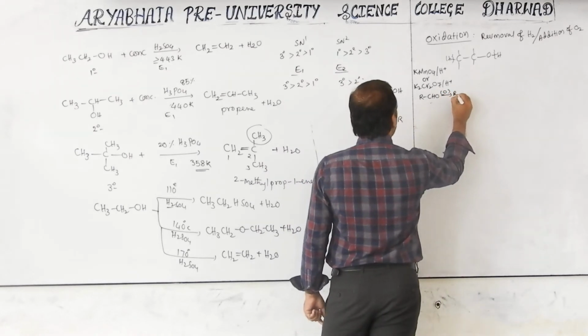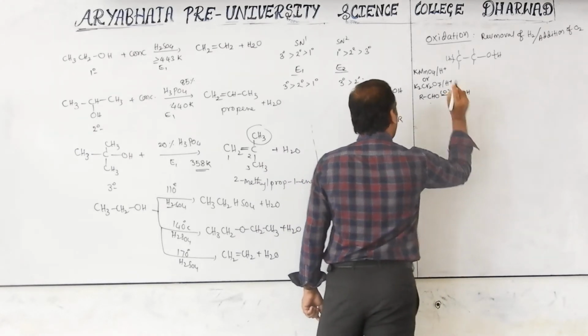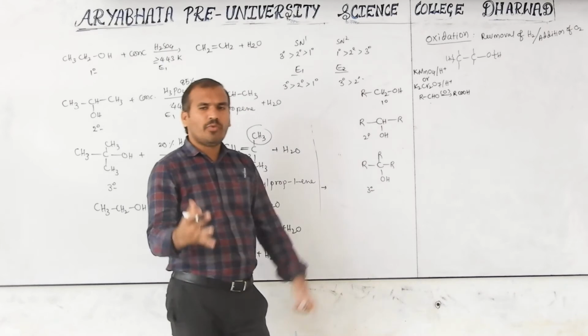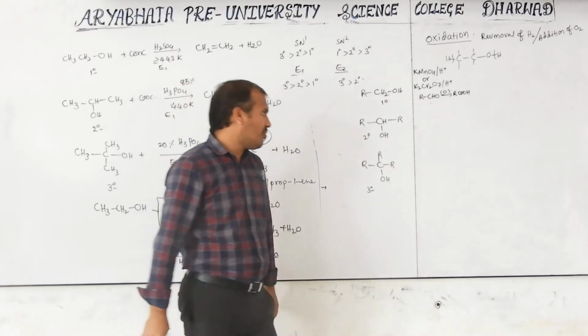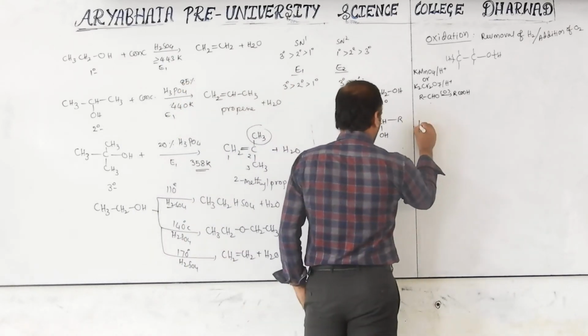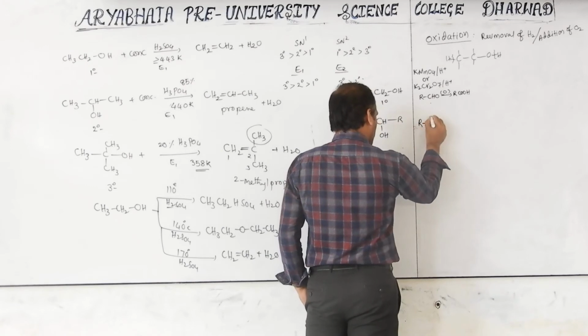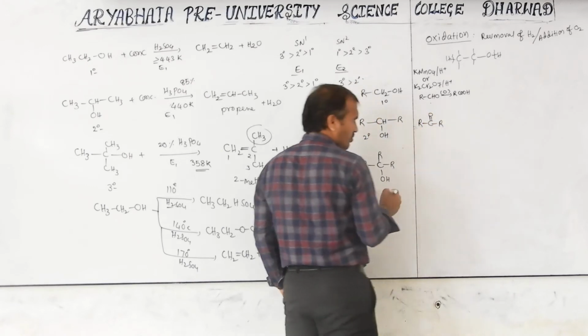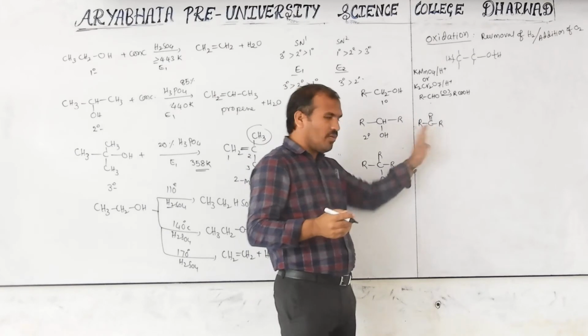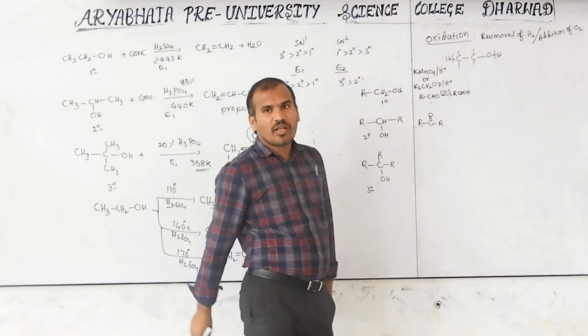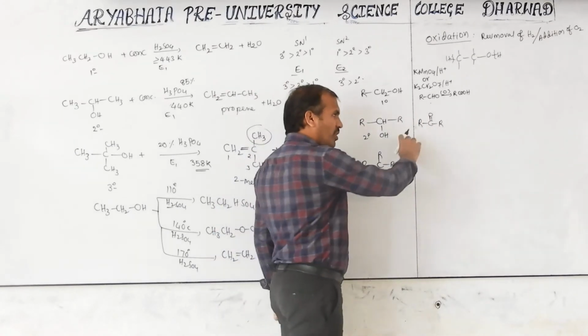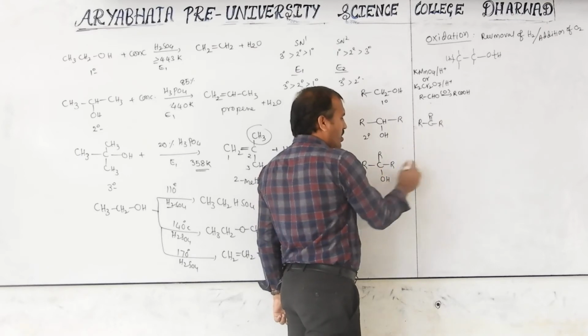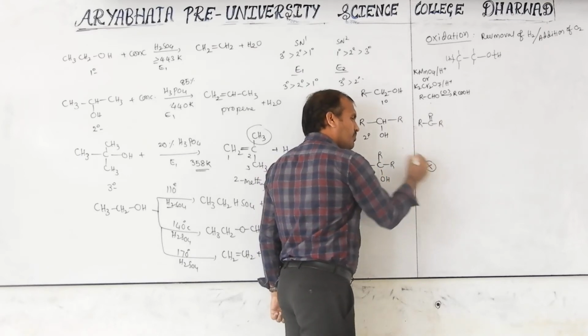Immediately it converts into carboxylic acid, RCOOH. Immediately, we can't control that. Secondary alcohol converts into ketone, but it stops here only. It will not convert into carboxylic acid. Then tertiary alcohol, no reaction.